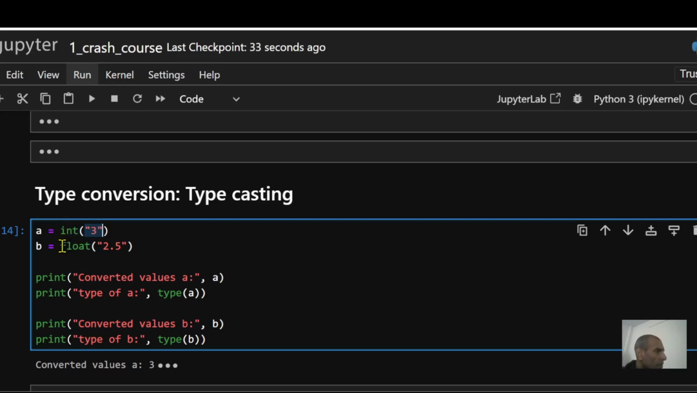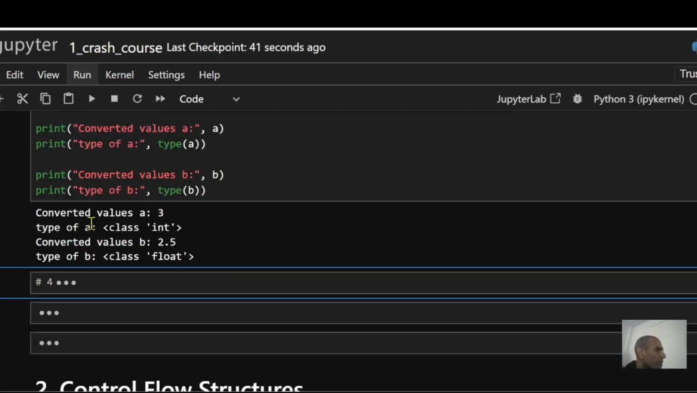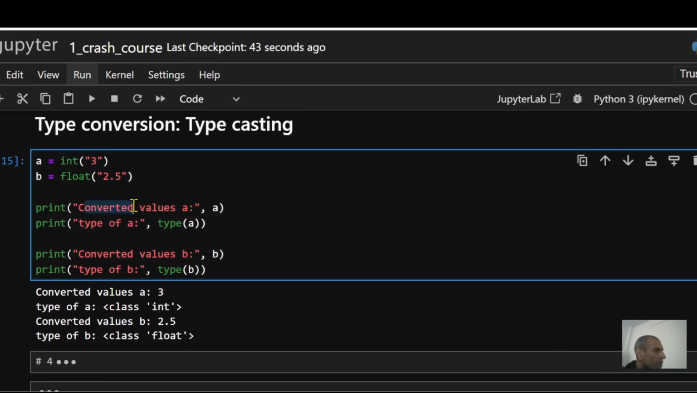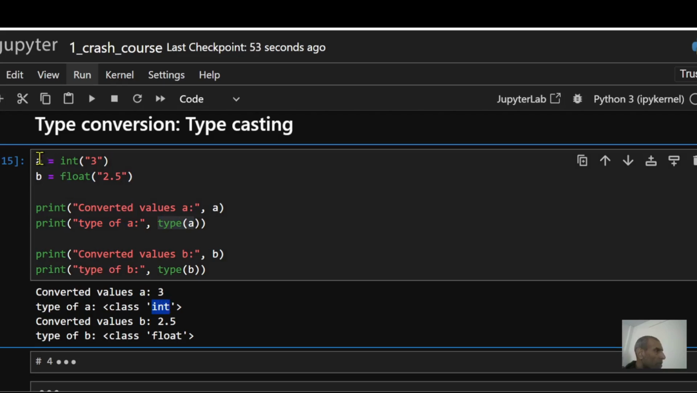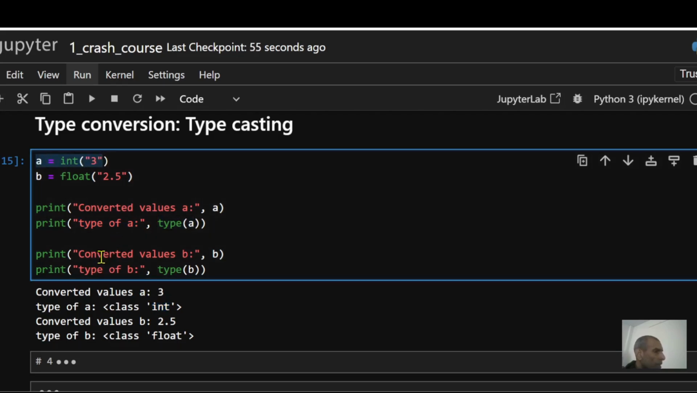Same thing happens with float. It's a function that takes this string variable and it's going to try to convert that into a float. So when I run this, it's going to print out "converted value of a". In this case, a is 3. And also I want to see the type. If you print out the type, you're going to see it's int right here because a has been converted into int.